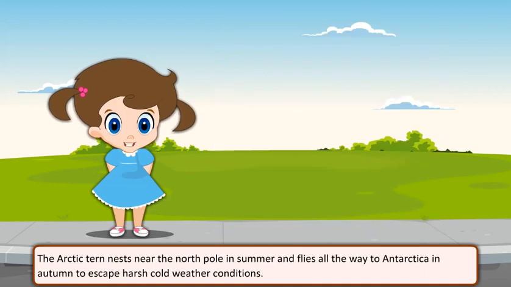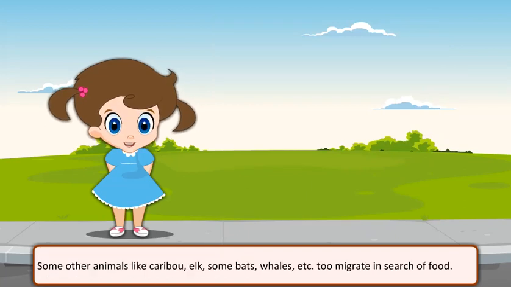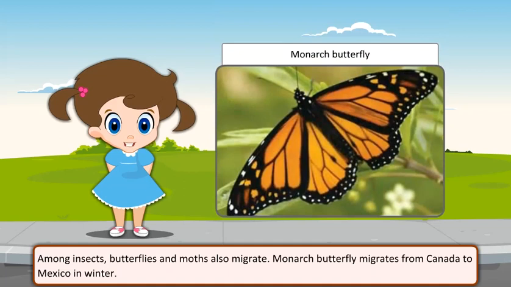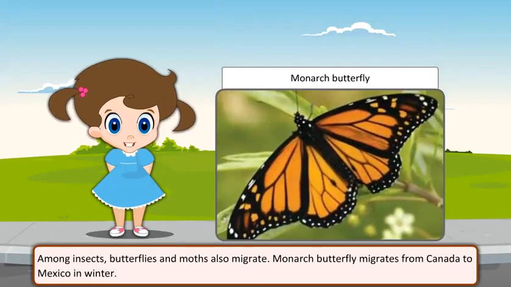The Arctic tern nests near the North Pole in summer and flies all the way to Antarctica in autumn to escape harsh cold weather conditions. Some other animals like caribou, elk, some bats, whales, etc. too migrate in search of food. Among insects, butterflies and moths also migrate. Monarch butterfly migrates from Canada to Mexico in winter.